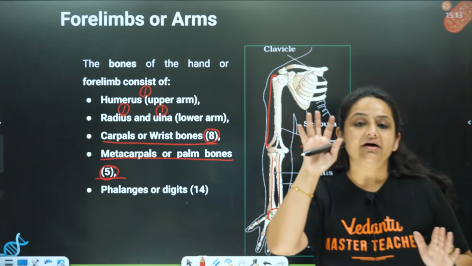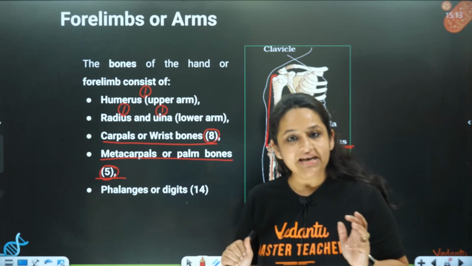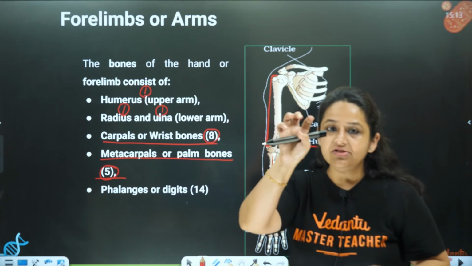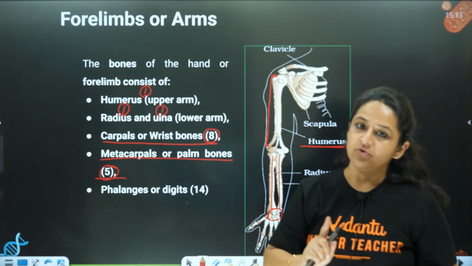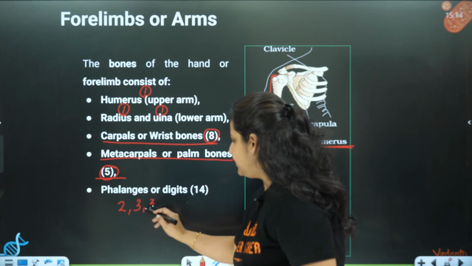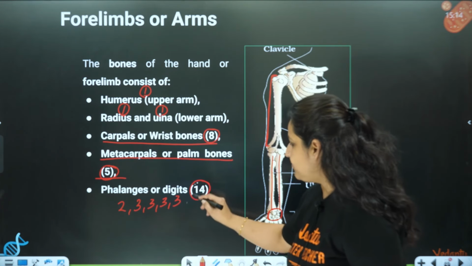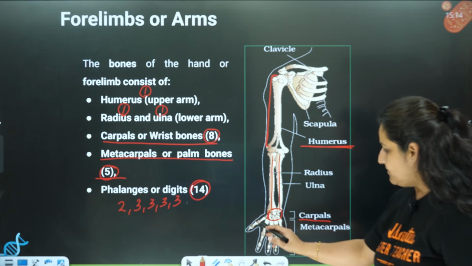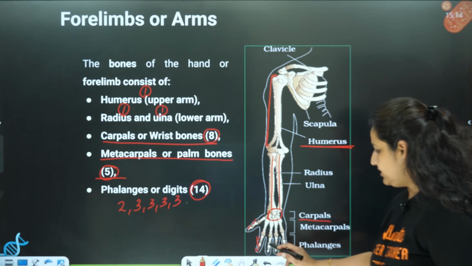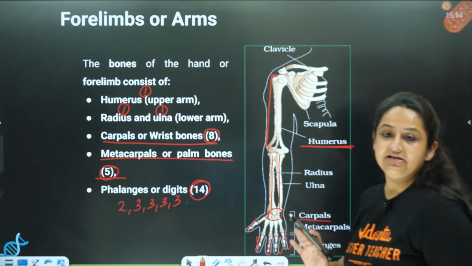And then there are our fingers. Fingers are called digits. Okay, also called phalanges. The thumb only has 2. The rest of the 4 fingers have 3 bones each. So 2 in the thumb, then 3, 3, 3 and 3. So total is how many? 14 bones in the fingers. You can see over here, the thumb bones are 2, right? This one, and then 3 in each of the other fingers in the phalanges.